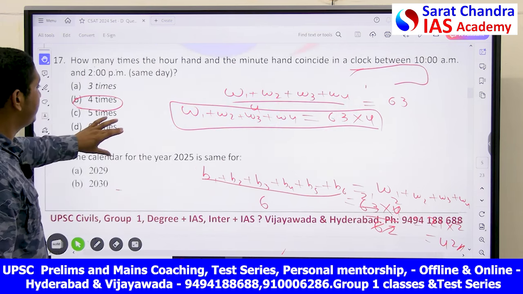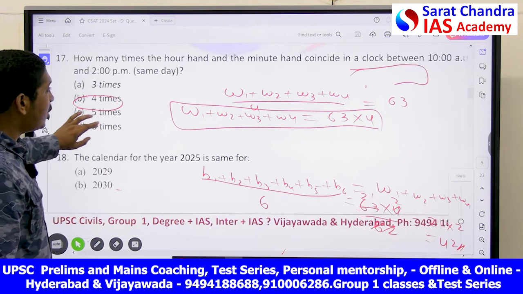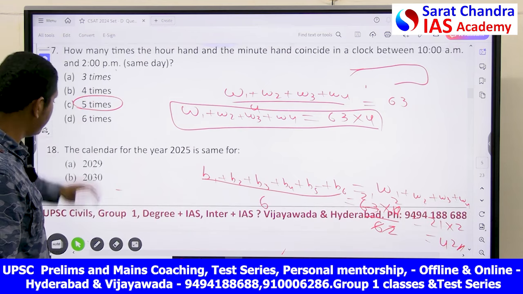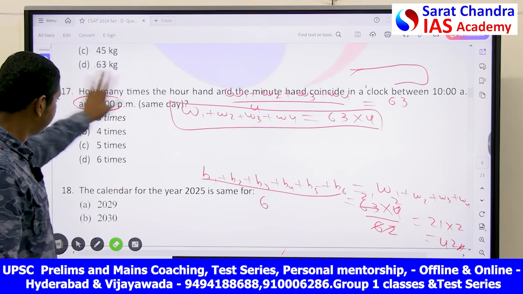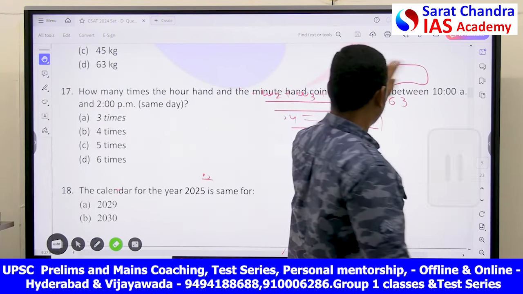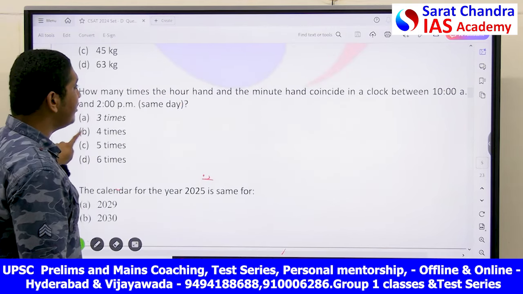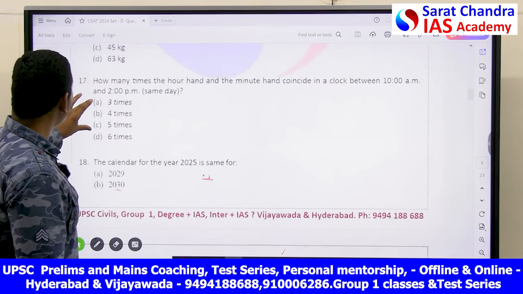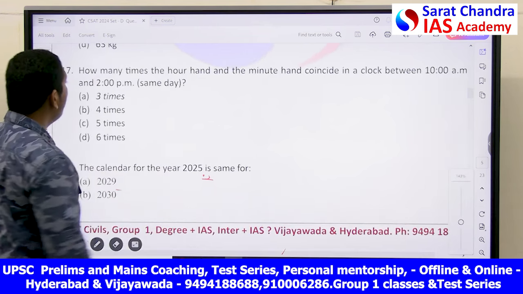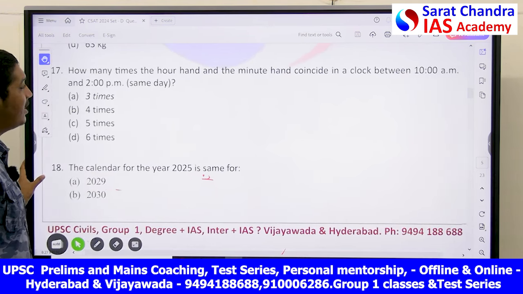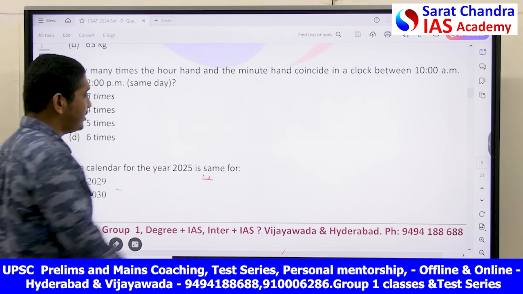Next question. This is also a very easy and important question, my friends. From your clocks, how many times the hour hand and minute hand coincide between 10 a.m. and 2 p.m. on the same day? This is what the question is. How many times the hour hand and a minute hand coincide in a clock between 10 a.m. and 2 p.m.? Let's see.